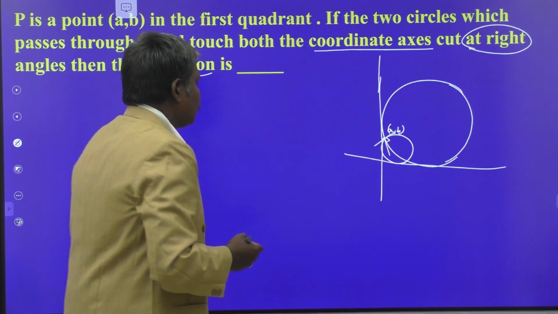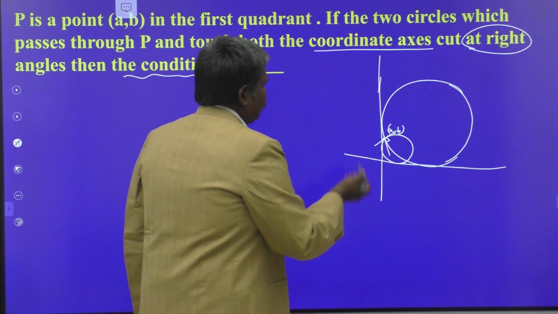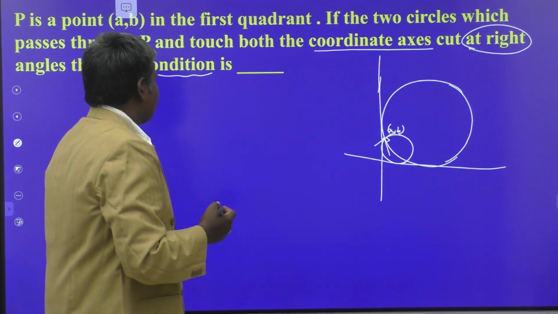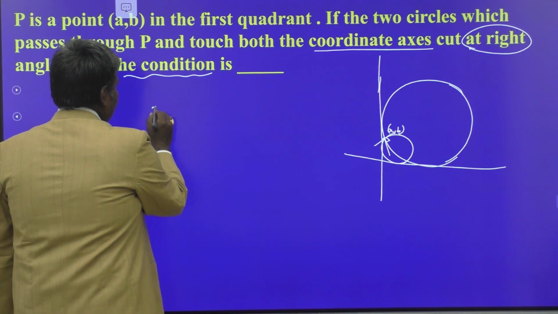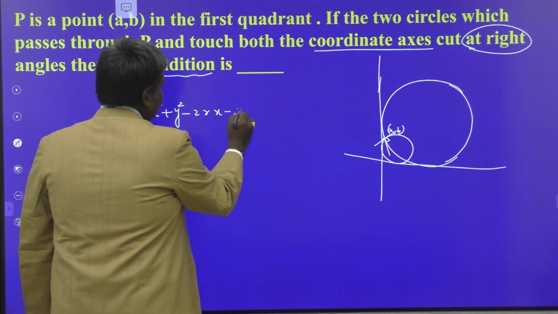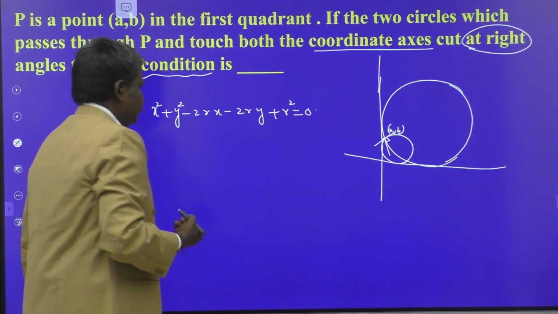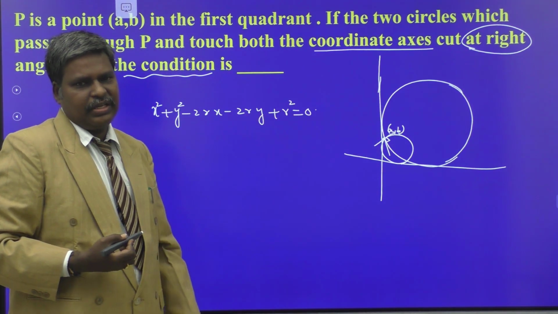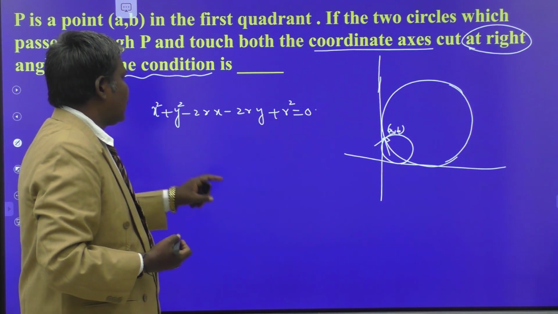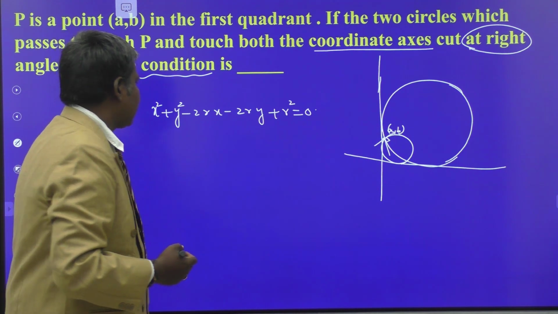We know that the equation of any circle touching both coordinate axes in the first quadrant is of the form x square plus y square minus 2rx minus 2ry plus r square equal to 0. This is the equation of the circle of radius r touching both coordinate axes in the first quadrant. Am I correct or not?